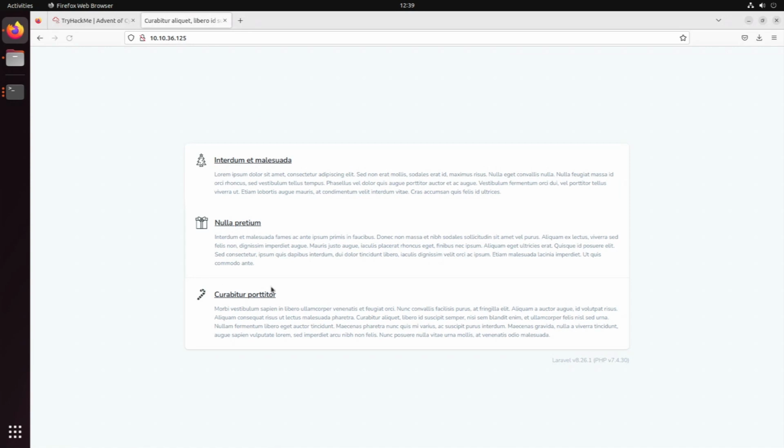Okay, this is just some sort of lorem ipsum. But we see here we have Laravel version 8.26.1 with PHP version 7.4.30. You can click here, here, and here, nothing happens, so I guess that's everything.